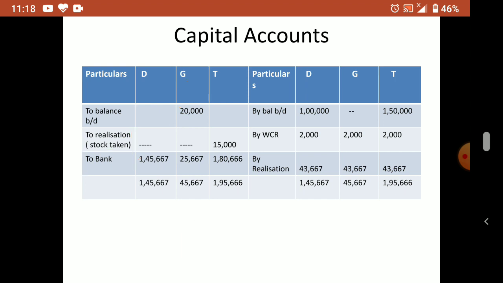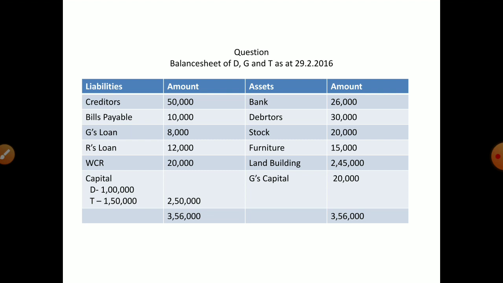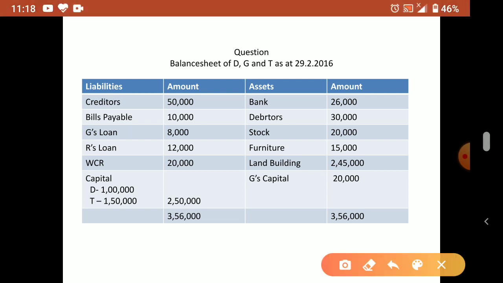Okay. Now one more thing, remember, you have to start the bank account with the balance sheet balance. In the question, bank or cash will be there, you have to start with that. Okay, so we'll check in the question what the bank account balance is. Bank is given first, you have to start with this balance. This is our opening balance, so 26,000. Where to put? On the debit side. If it is bank overdraft, you have to put it on the credit side. Okay, the bank account or cash book we studied, no? Same rule. Receipts on the debit side, payments on the credit side. All receipts will come on the debit side. Okay, now we'll move to the bank account.